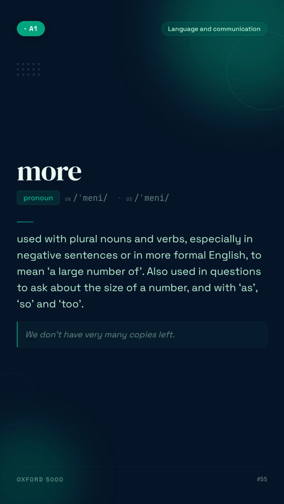Many. Used with plural nouns and verbs, especially in negative sentences or in more formal English, to mean a large number of. Also used in questions to ask about the size of a number, and with as, so and too. For example, we don't have very many copies left.